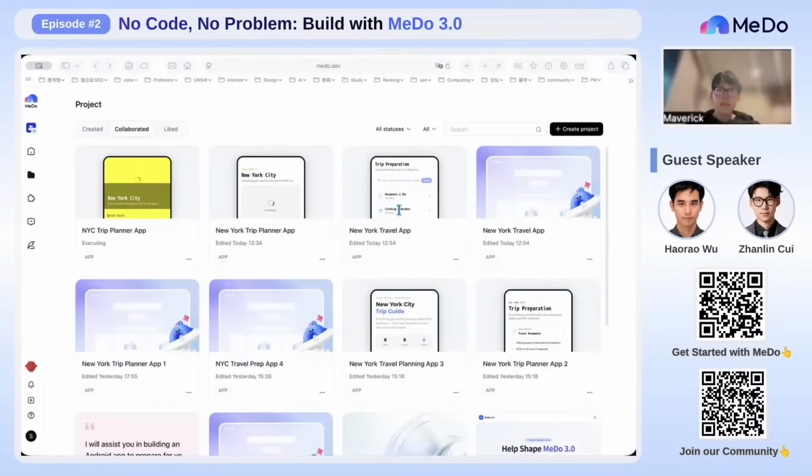My experience is that it makes the workflow much closer to a real project team process. Instead of sending screenshots, copying prompts, and rebuilding the same app under another account, we can work in the same workspace and continue from the same project. This saves time and also reduces confusion.